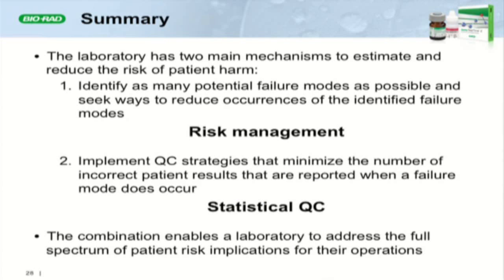So in summary, the laboratory has two main mechanisms to estimate and reduce the risk of patient harm. We can identify as many potential failure modes as possible and seek ways to reduce occurrences of those identified failure modes. And that's what EP23 talks about. We always have done that. It's really just trying to put some structure and formality to it, maybe.